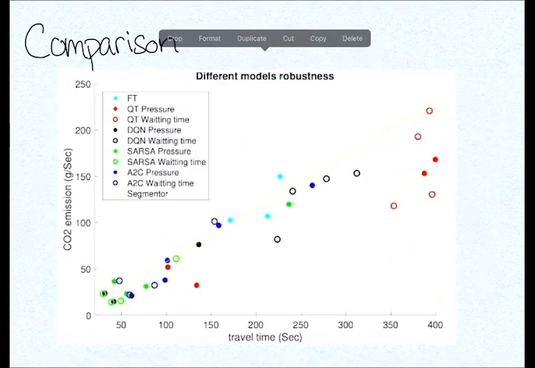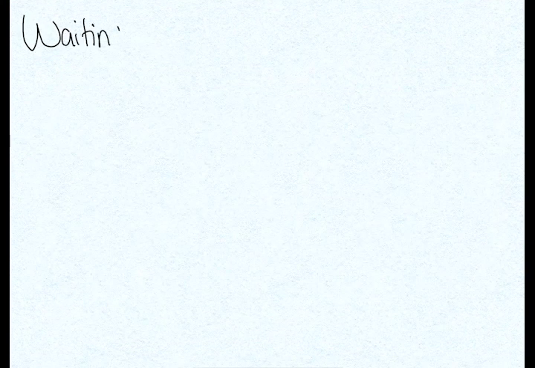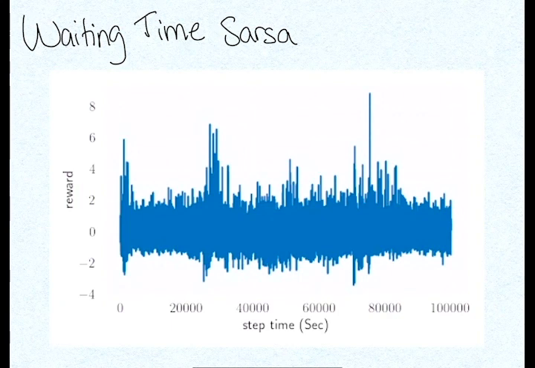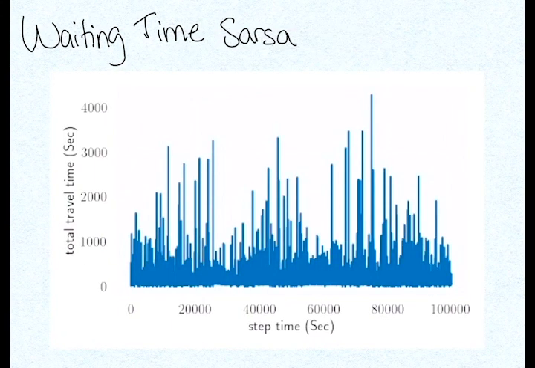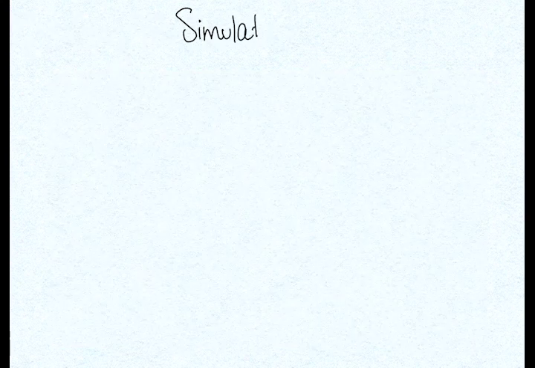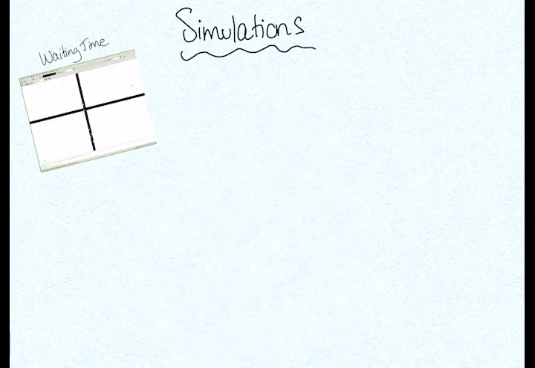Here, we can see the comparison results for 2 consecutive figures and different approaches. On this side, we can see the waiting time using SARSA, the different profile of the simulation result. And finally, on this side, we are going to see what it actually looks like in the simulation.